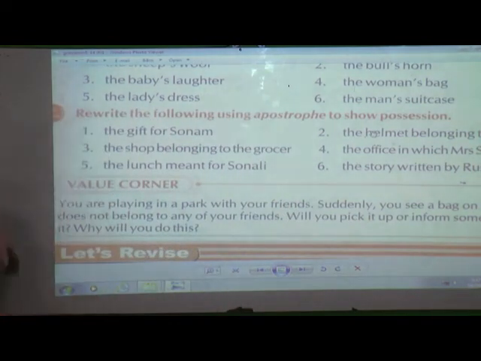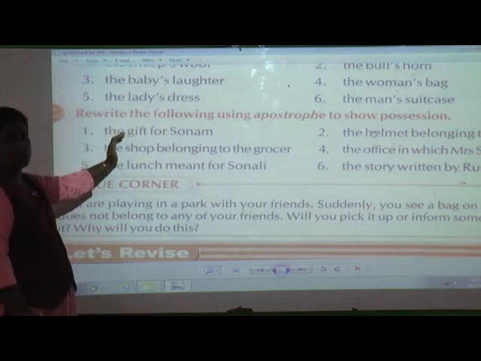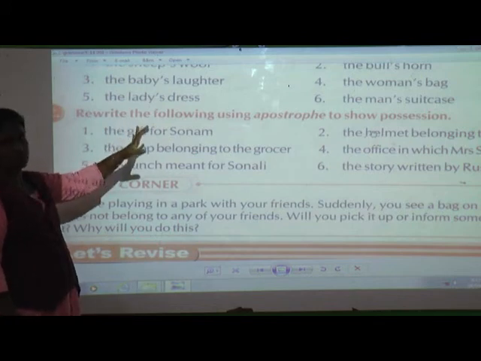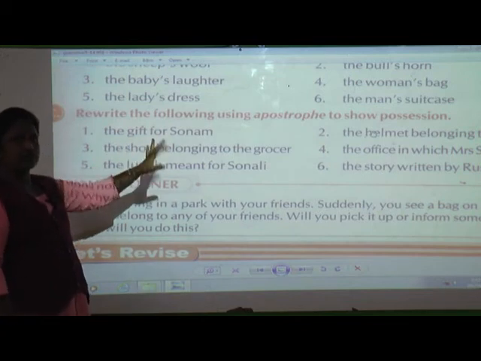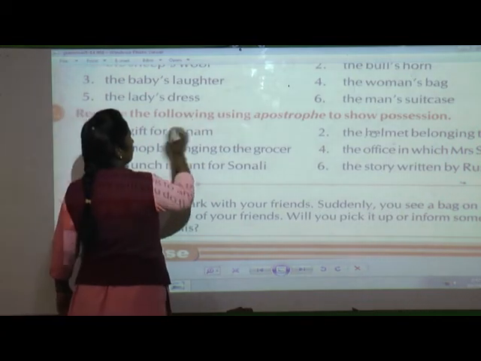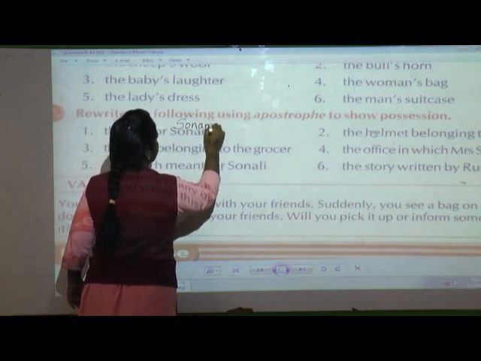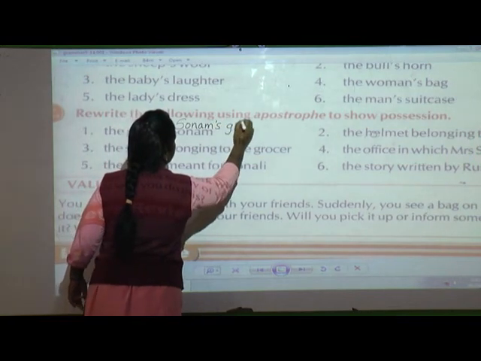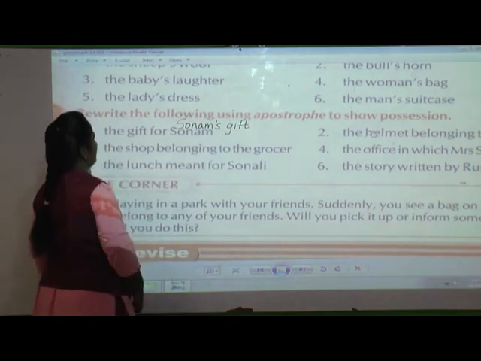First sentence: they have given the gift for Sonam. The gift for Sonam. It is written in detail here. You are going to show this group of words in possession. So how are you going to write the gift for Sonam? You are going to replace only the words. First, who is the owner? Sonam. So you are going to write Sonam's, apostrophe s. Sonam's gift, because this word is not ending with s, you are going to use apostrophe s.